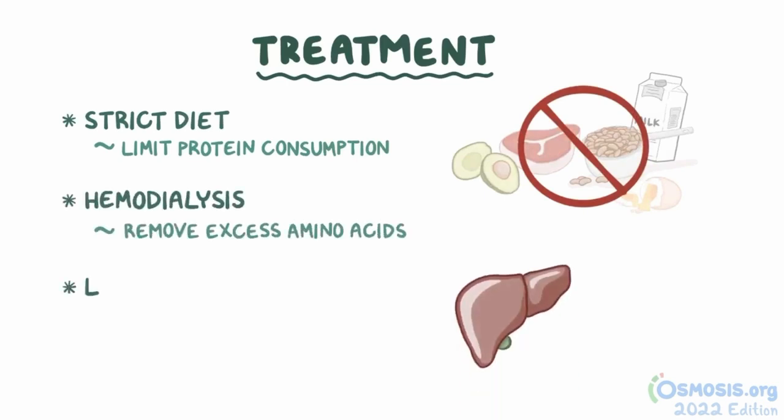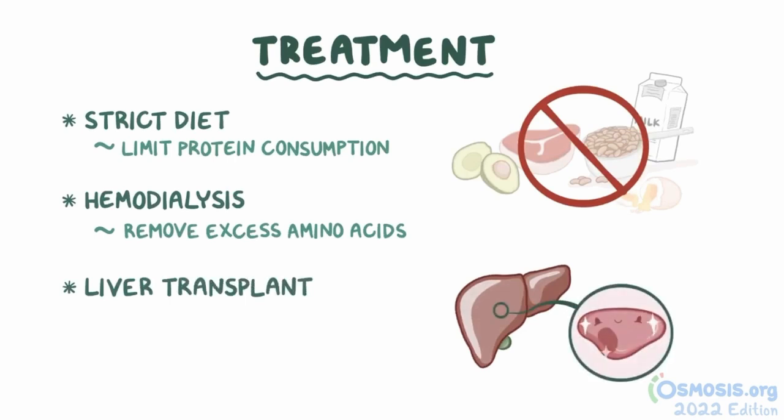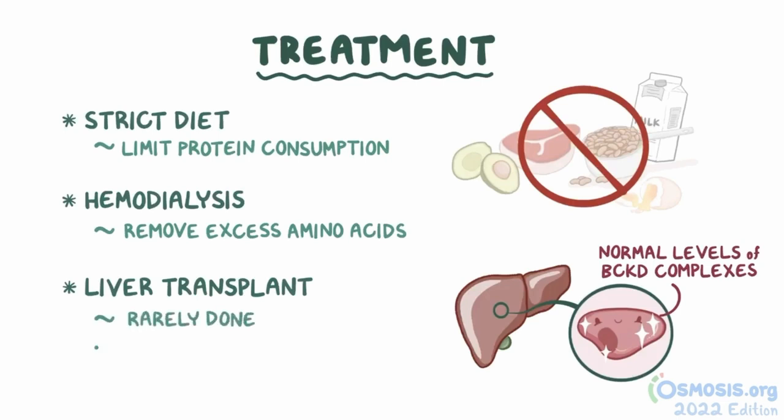The only cure is a liver transplantation because the new hepatocytes will have normal levels of BCKD complexes. This procedure is rarely done, and in this case, the individual can still pass the mutation on to their children.